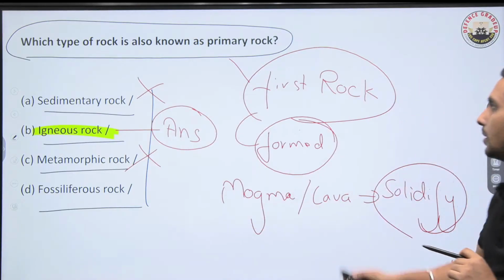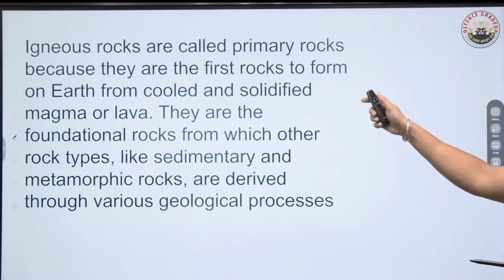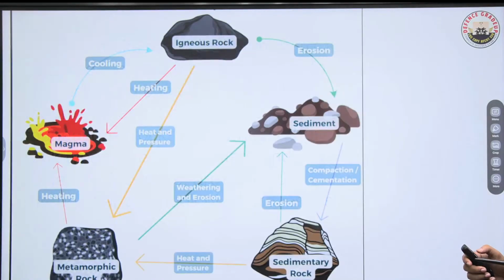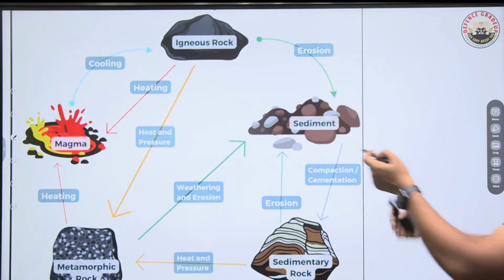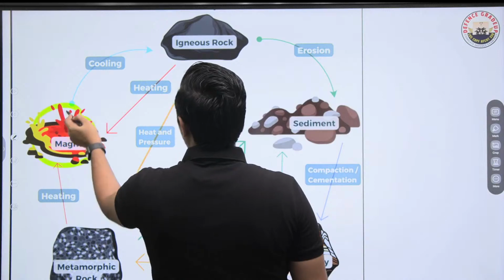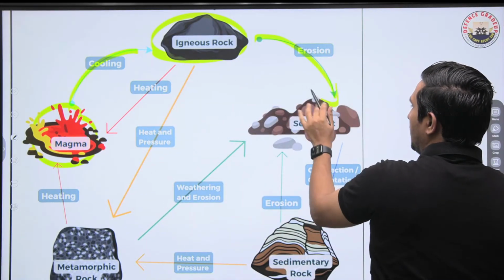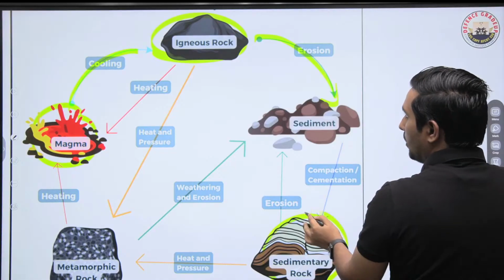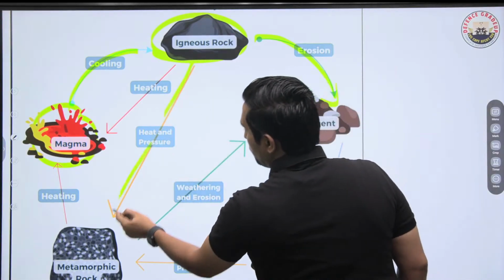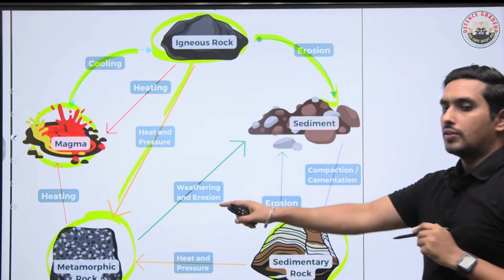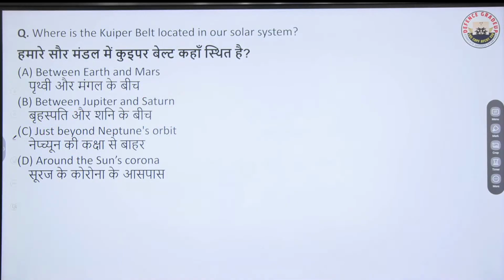This is a very important concept we have to keep in our mind. So I hope you understand that. You can just have a look at the rock cycle as well. For example, magma cooled down into igneous rock. Now igneous rock, if erosion is happening, can become sedimentary rock. If we put it under heat and pressure, it becomes metamorphic rock. So it's like that.